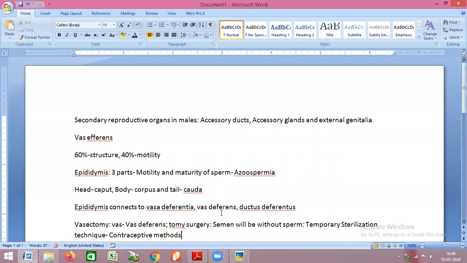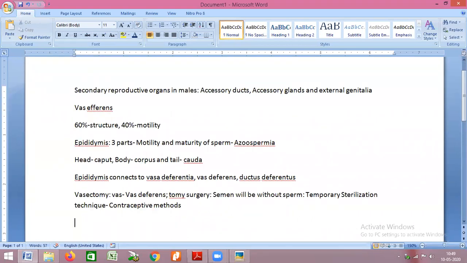So with respect to males, the temporary sterilization technique is called vasectomy. Here we cut the vas deferens and seal the ligated part. Since we are cutting the vas deferens, sperm are not transported from the epididymis to your urethra or ejaculatory duct, and hence semen will not have sperms.